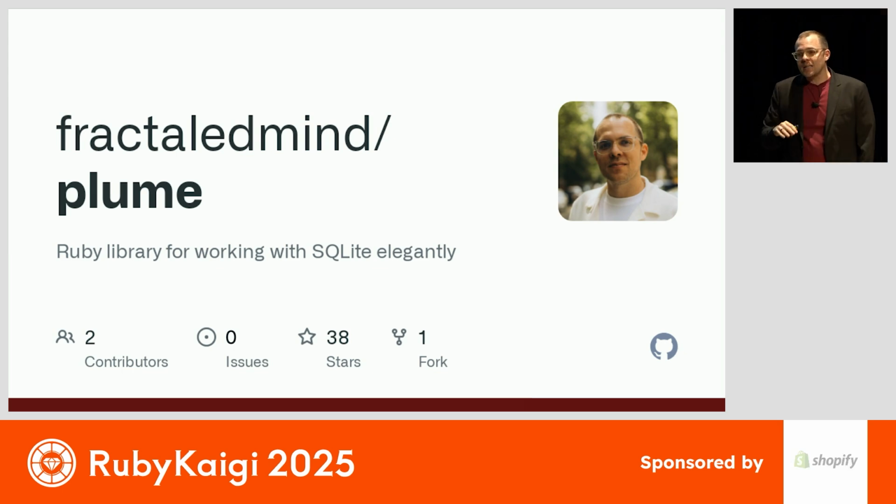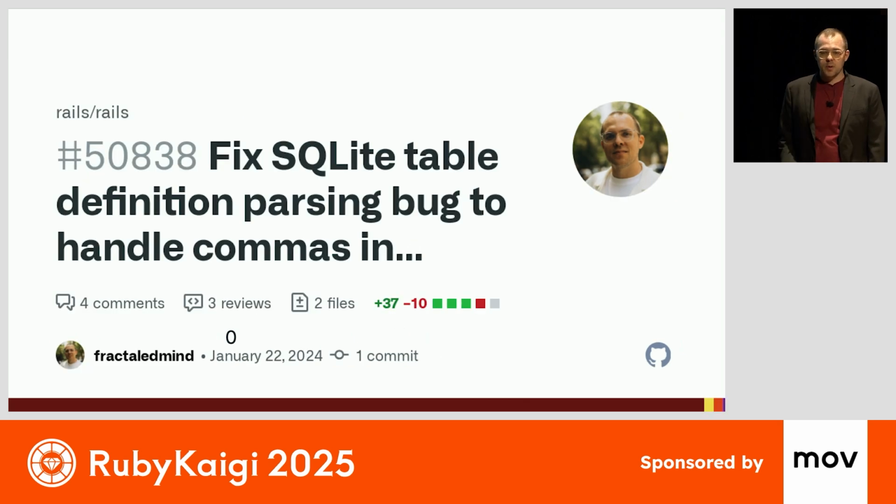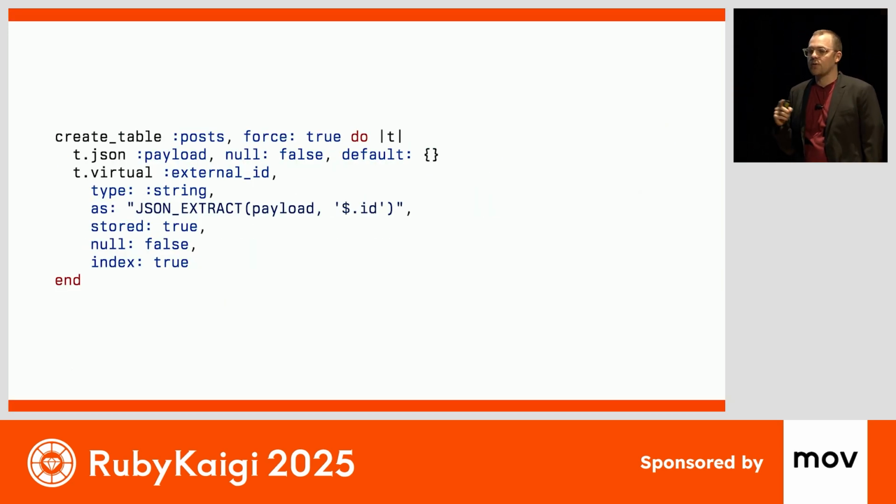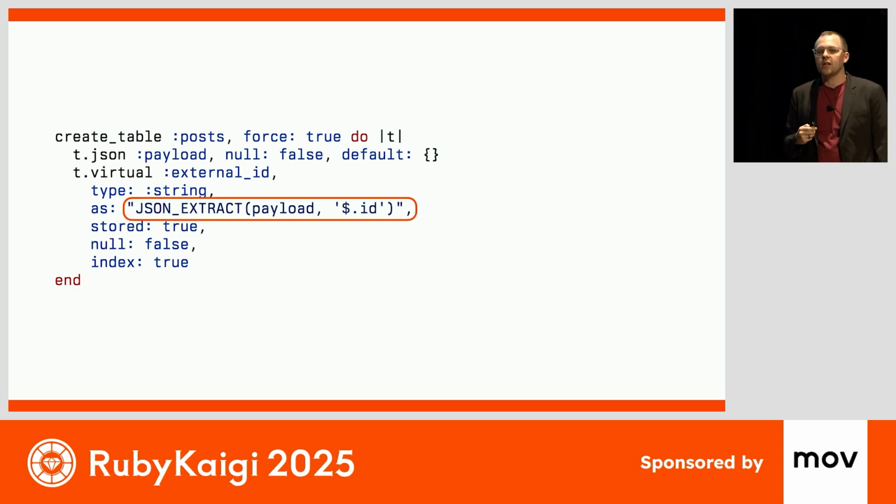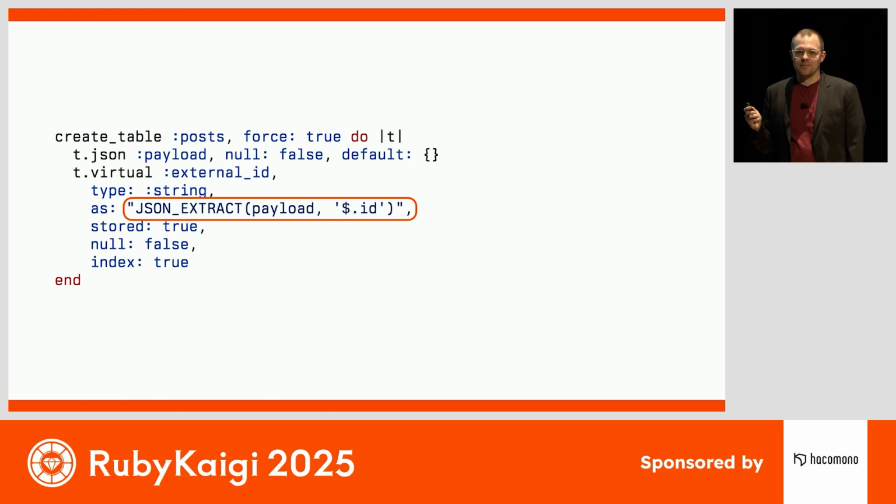But if I'm being honest, this project didn't start with a grand vision for the next wave of tooling. It started with fixing a bug in Rails. I found a bug when I went to execute this migration. And the problem was that I wanted to define a virtual column with an expression that had a comma inside of it. And everything in Rails blew up when I went to run this migration.